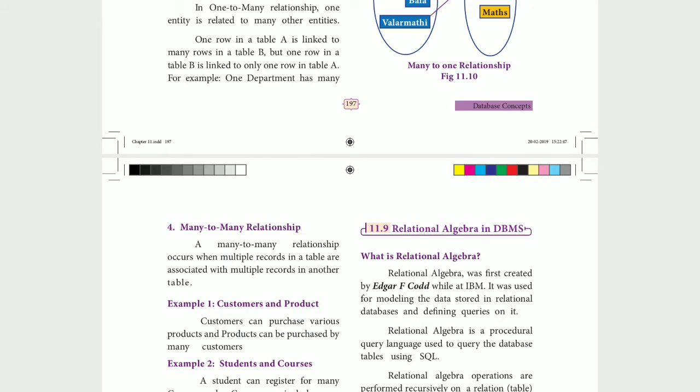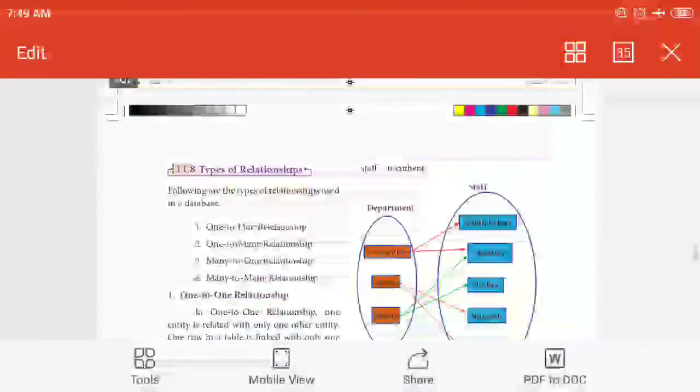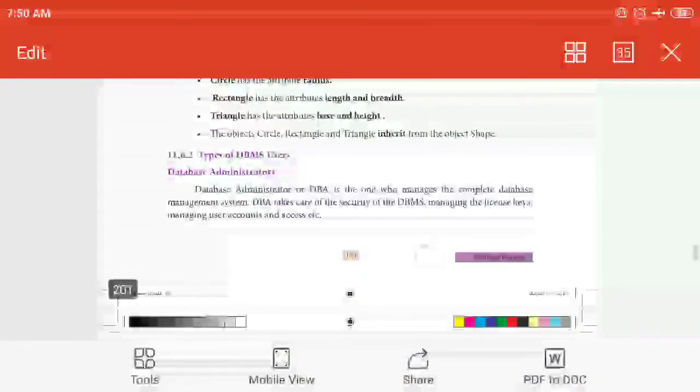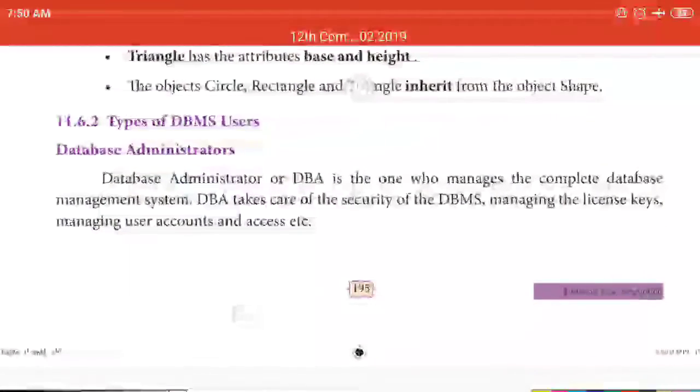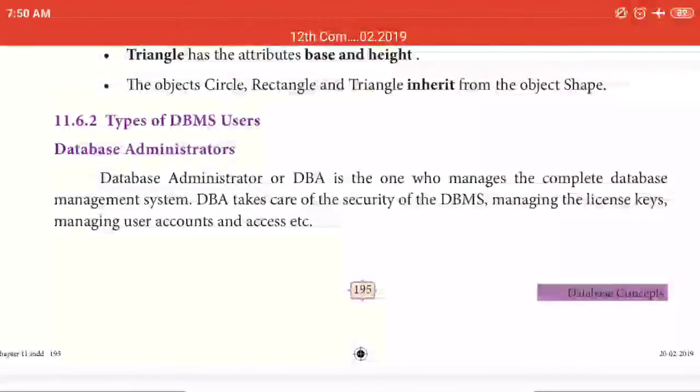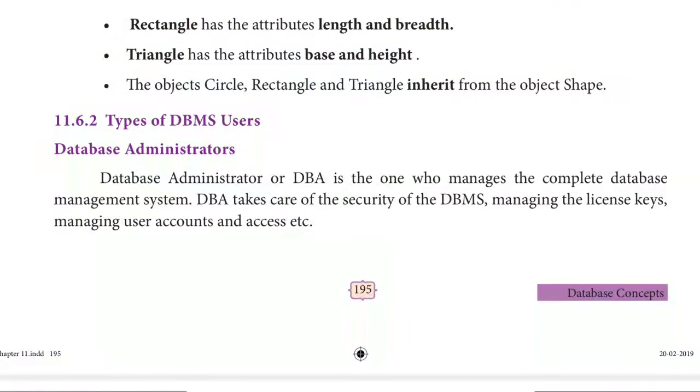So the first thing is types of DBMS user. There are three different people who are involved in a database management system. One is the database administrator, or DBA, who manages the complete database management system.